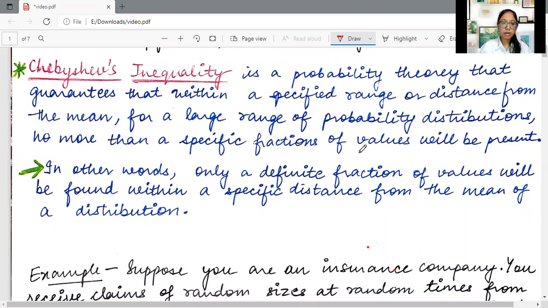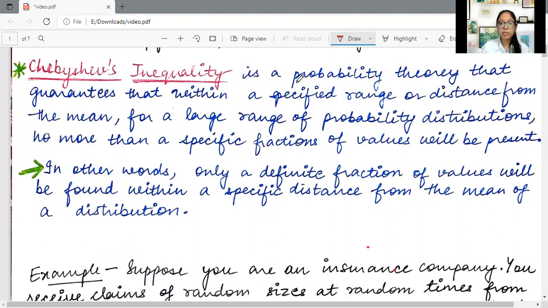Today I'm going to talk about Chebyshev's inequality in this video and its application-based problems. Chebyshev's inequality is one of the important concepts of probability and statistics theory, which is further used as predictive analysis. So let's talk about Chebyshev's inequality.